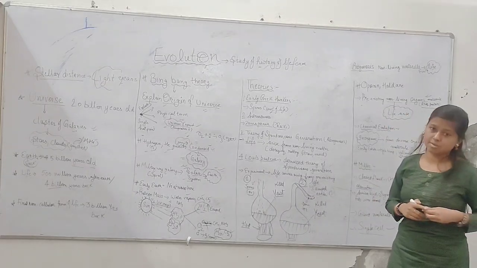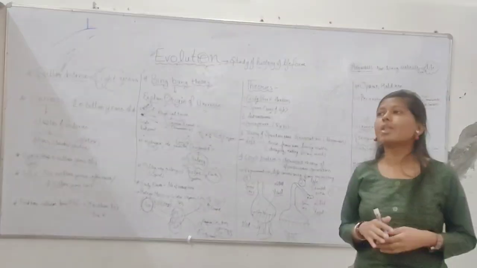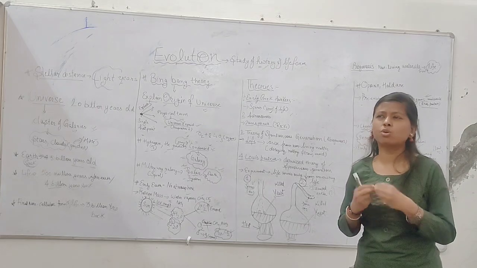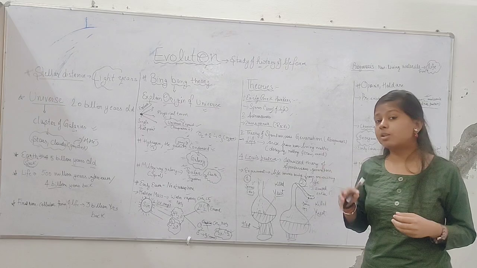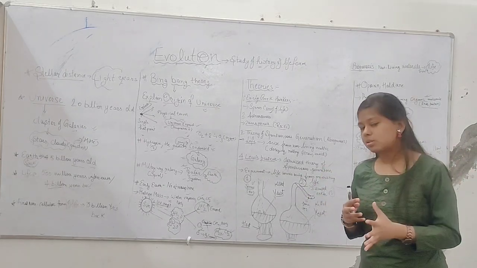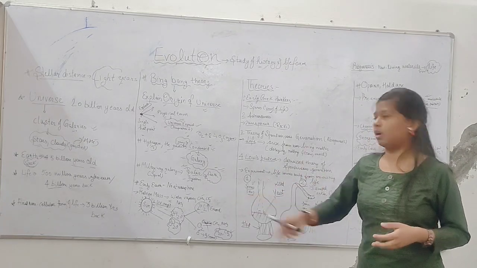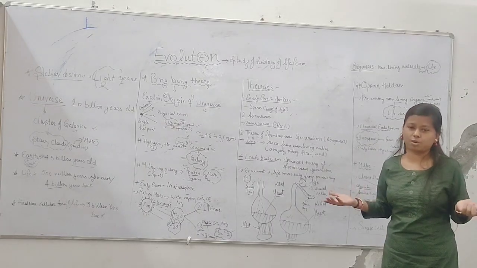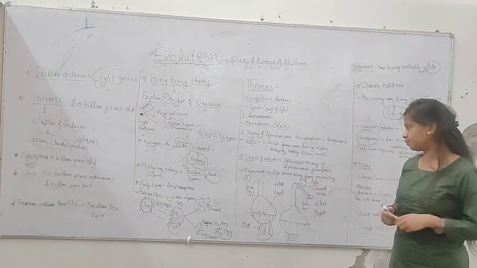Now we come to panspermia. This theory was given by some astronomers, who thought that panspermia is basically a small rock or meteoroid which contains various bacteria in outer space, and when they get released on the earth, it is the reason for the appearance of life on the earth. So it is based on the theory of rocks or meteoroids on which various bacteria or life forms are present.